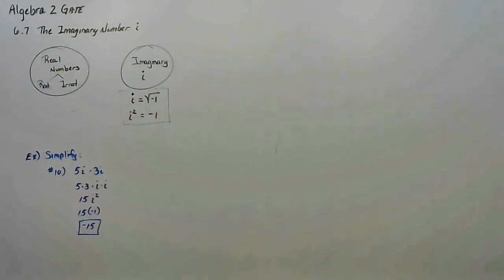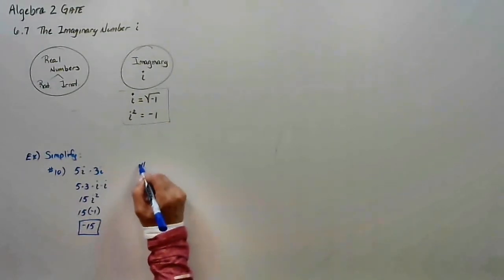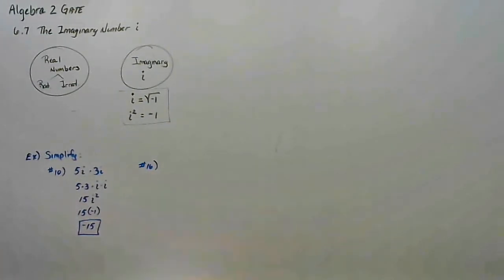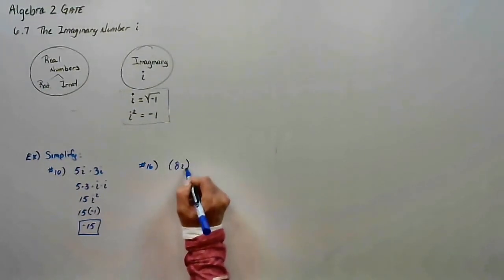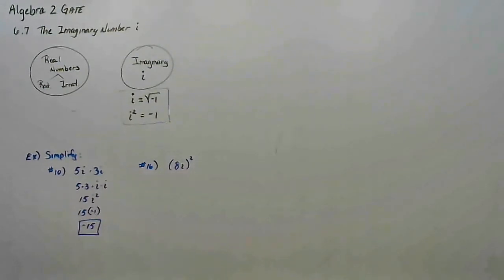Let's say I look at number 16. Number 16 says, take the quantity 8i and square it.